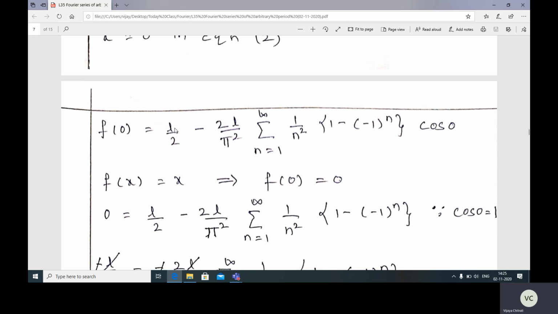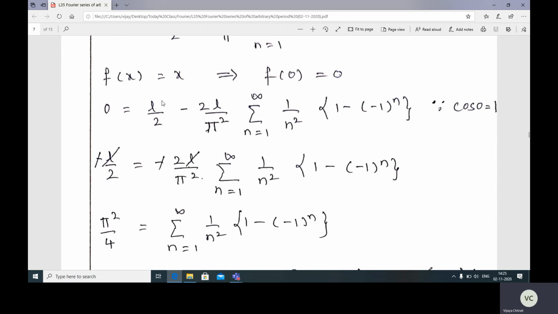Now substitute x is equal to 0 in equation 2. So f of 0 is equal to L by 2 minus 2L divided by pi square, summation of n is equal to 1 to infinity 1 by n square, 1 minus minus 1 raised to n cos 0. Now what is f of 0? So f of x is x. So f of 0 is 0 because in place of x substitute 0. So 0 is equal to L by 2 minus 2L by pi square, summation n is equal to 1 to infinity 1 by n square, 1 minus minus 1 raised to n, because cos 0 is 1.